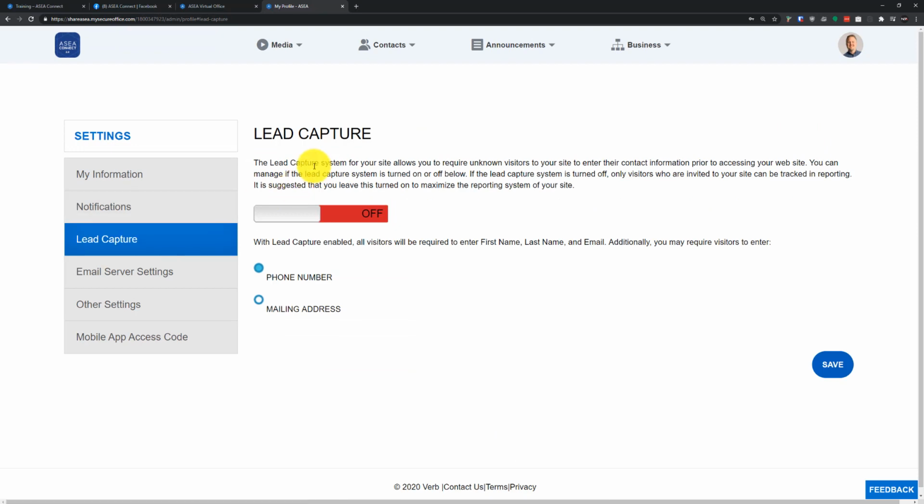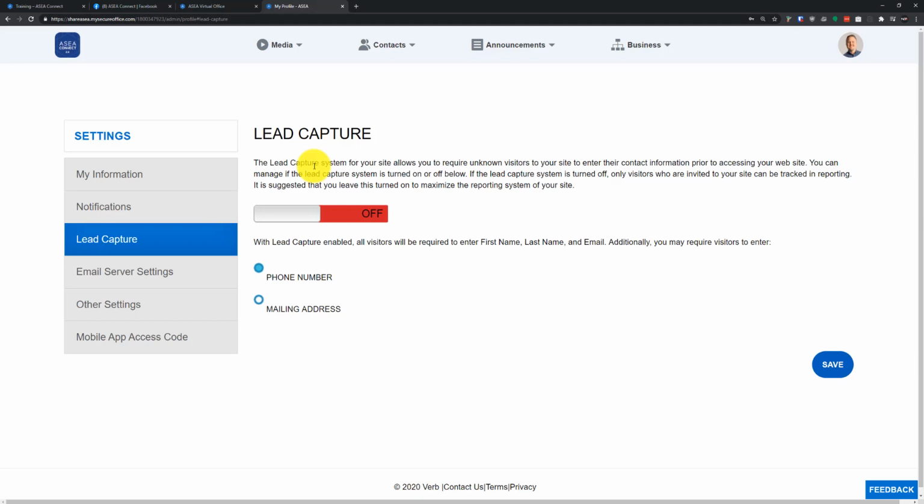This is an area that's going to take probably a separate training to talk about as we roll this feature out a little bit more. This is a very good area to allow you to capture leads or contacts from people who you may not already be a contact with. And what I mean by that is, imagine you're sharing something on Facebook, such as an ASEA video, and people click on that video and they want to watch that video to see what you're sharing.